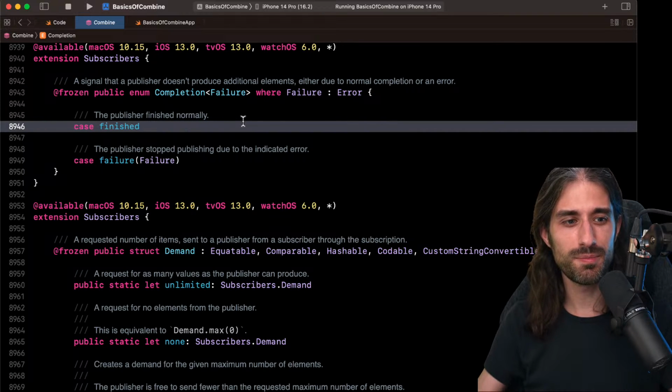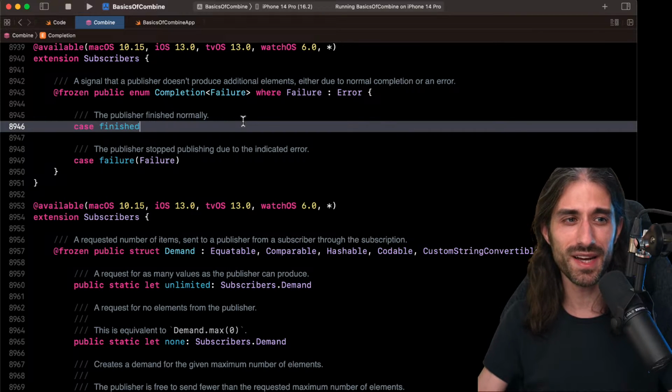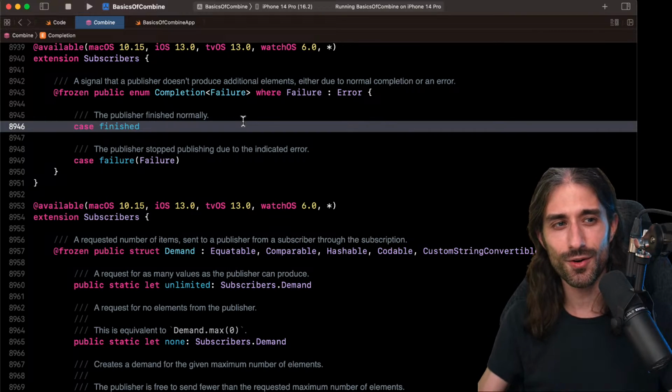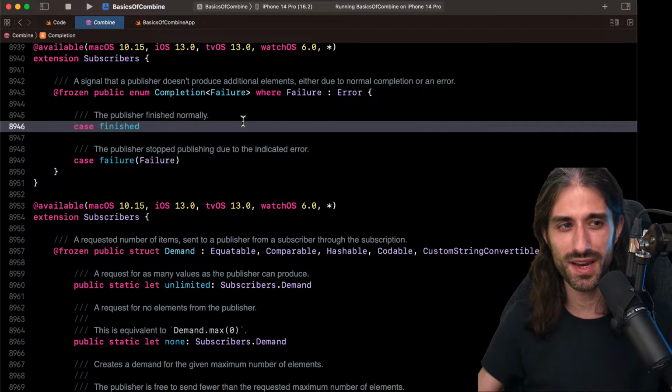So I see someone saying, please come to the point. The intro might be a bit long. It's on purpose because the goal is not to just show how to write some basic Combine code. It's to give as much context as possible. And so if you haven't used RxSwift, it might not speak to you, but there are a lot of people who want to learn Combine who have a background in RxSwift. That's why I'm also trying to make these comparisons, at least for the introduction.